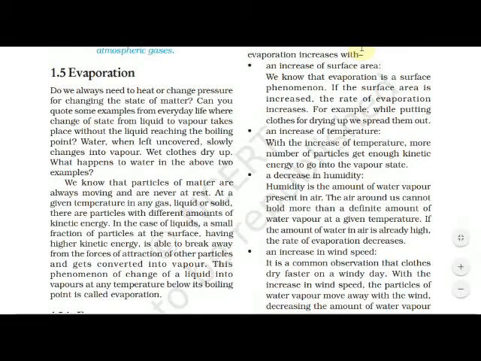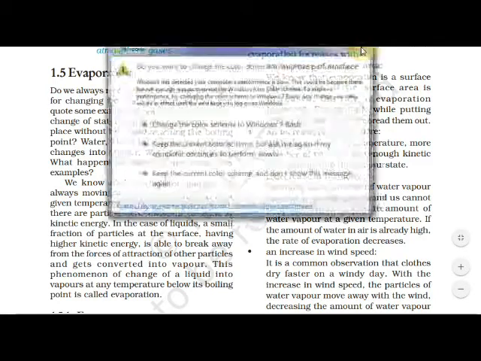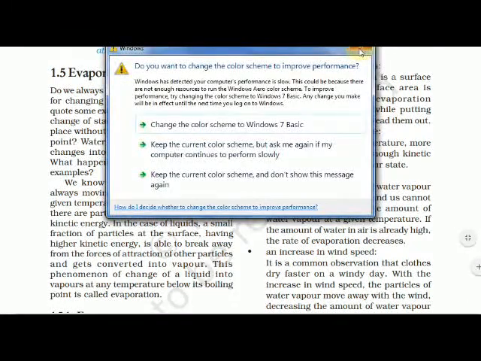This phenomenon of change of liquid into vapors at any temperature below its boiling point is called evaporation.